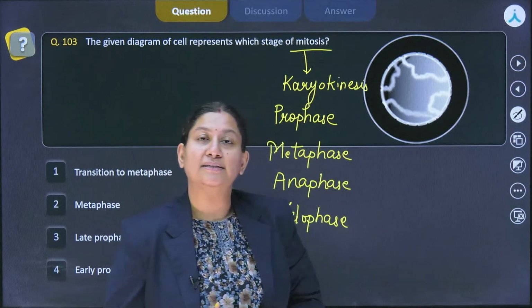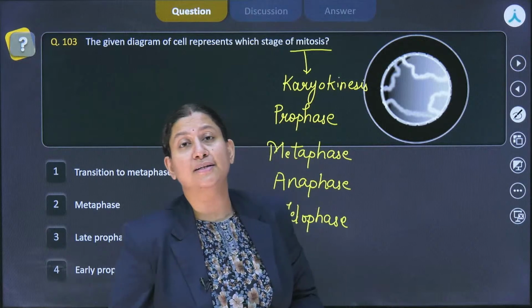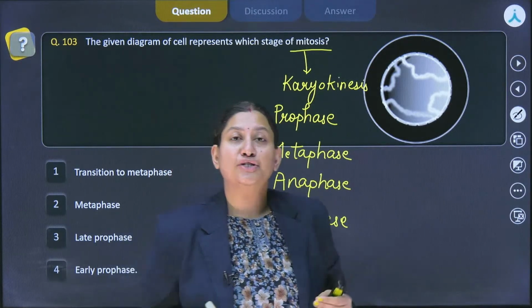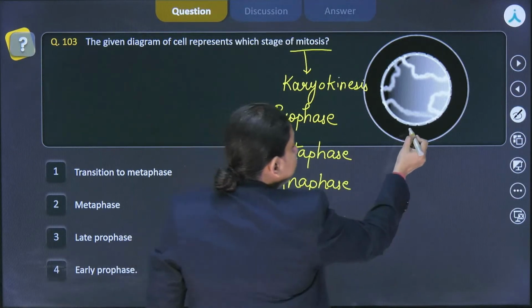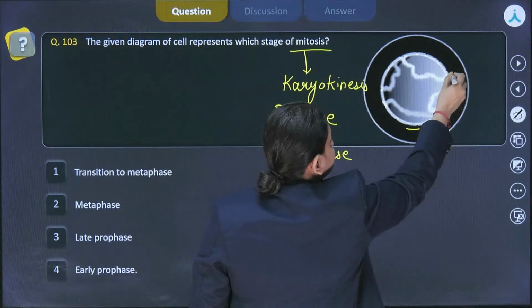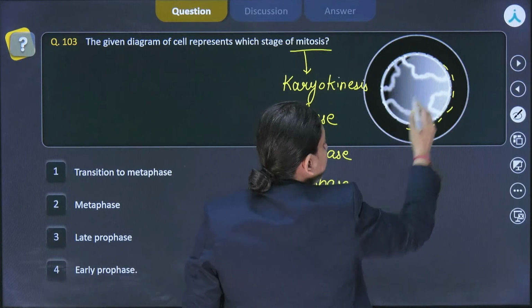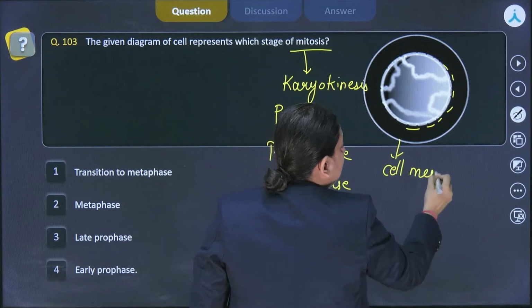As we have discussed, in the very first phase of the karyokinesis of mitosis, we see the disintegration of the nuclear membrane. If you look here, you can see there are certain breaks present in this nuclear membrane. This is the cell membrane, right?